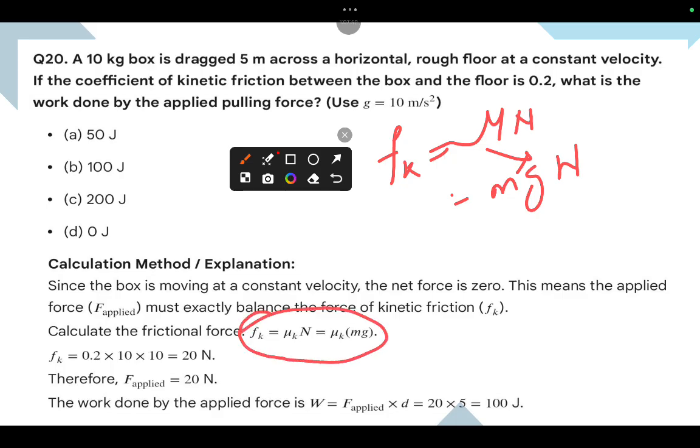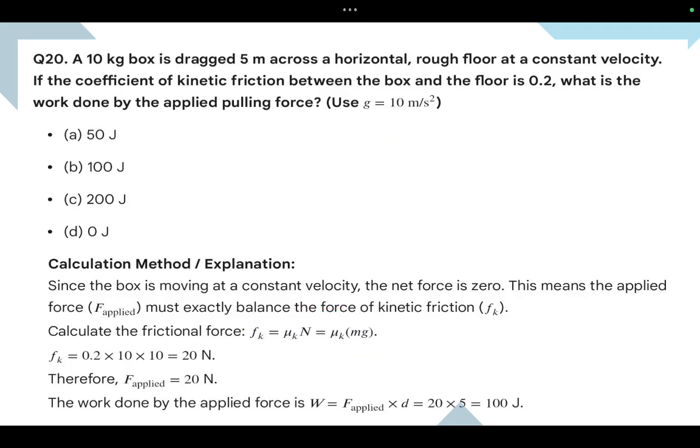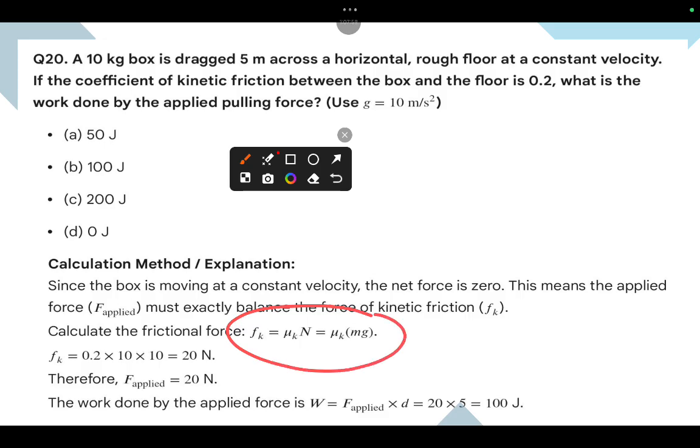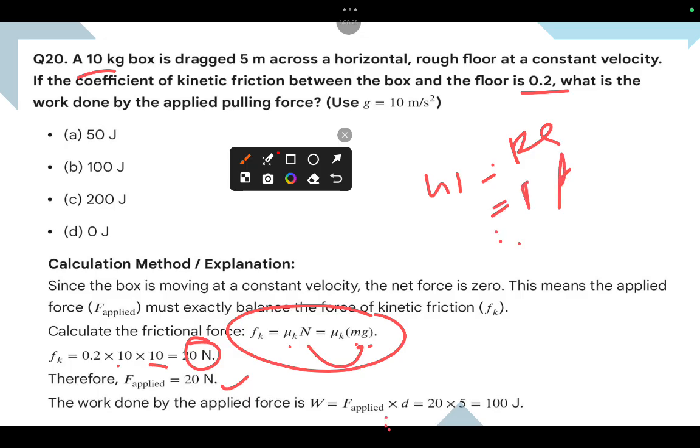Here F equal to mu N, where N is nothing but the normal force. So Fk equal to mu k N, where N stands for mg. Now replace the data. Mu k is how much given? 0.2. And what is mass? That is 10 kg. What is gravity? 10. So that is about 20 Newton. Therefore the force because of kinetic friction is about 20 newtons. Now work done. Work done formula is F into S or F into D. So that is about 20 into 5, that is about 100.